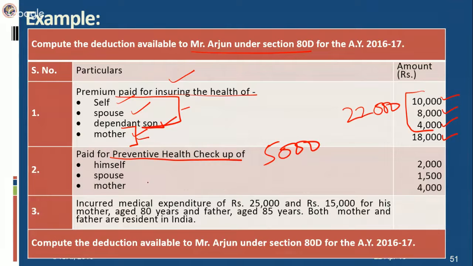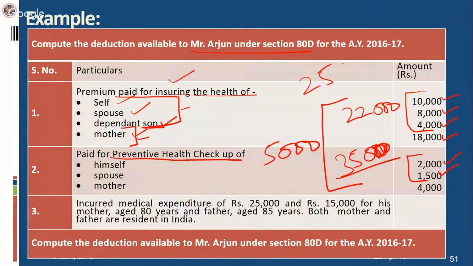Now, what amount is he paying? He is paying for himself 2,000, for his spouse 1,500. So it comes to 3,500. The 5,000 limit is not beyond the 25,000 deduction allowable. So it comes to 25,500. This has to be restricted to 25,000 only in respect of family members.